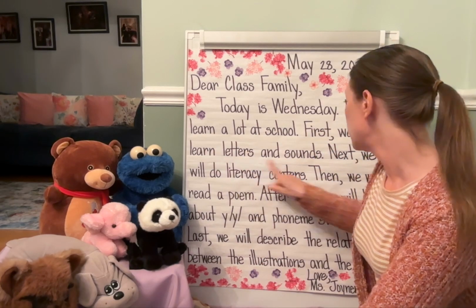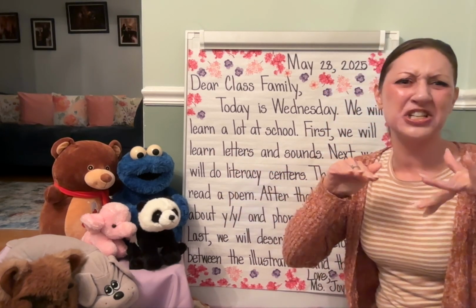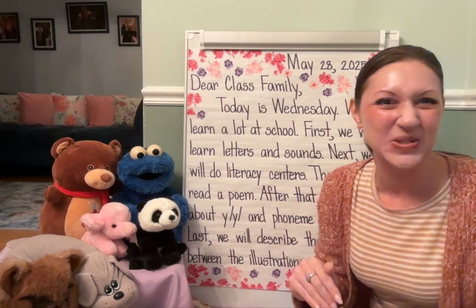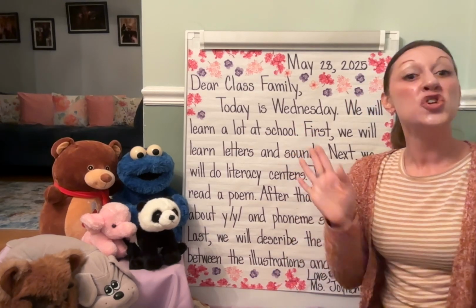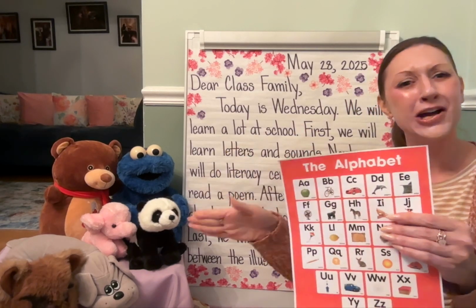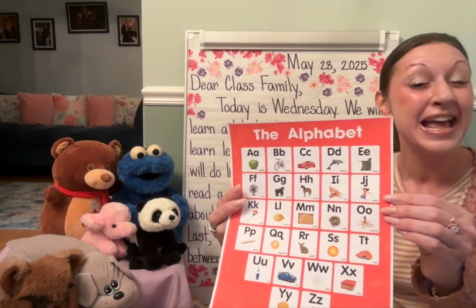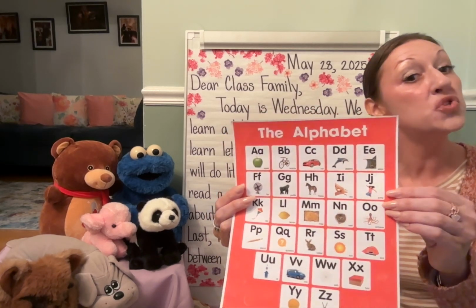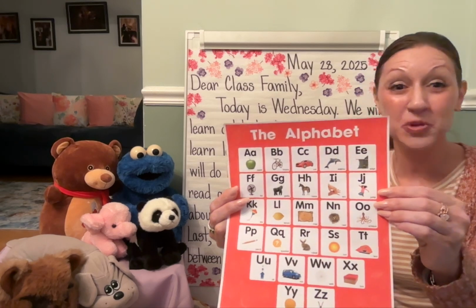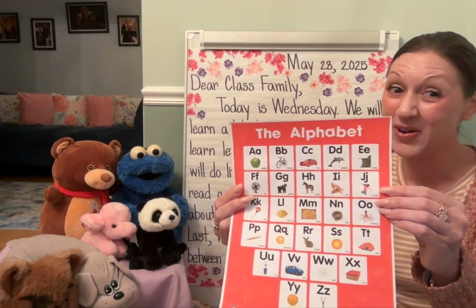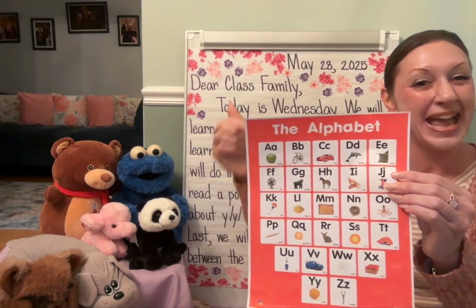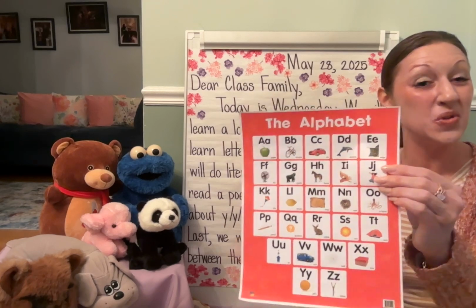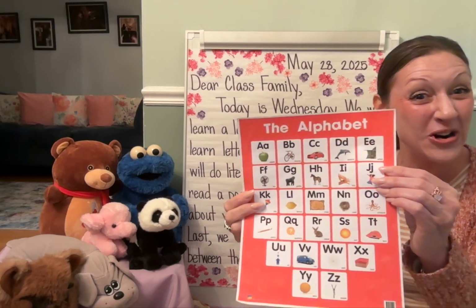First, we will learn letters and sounds. Oh, we will. And just like we do every single day of school learning together in kindergarten, we're going to use so many resources online and in person, including our alphabet chart from Benchmark Advance. We'll use this to review letters, sounds, pictures that match that letter, and American Sign Language, starting with A, apple, all the way down to Z's, zipper.